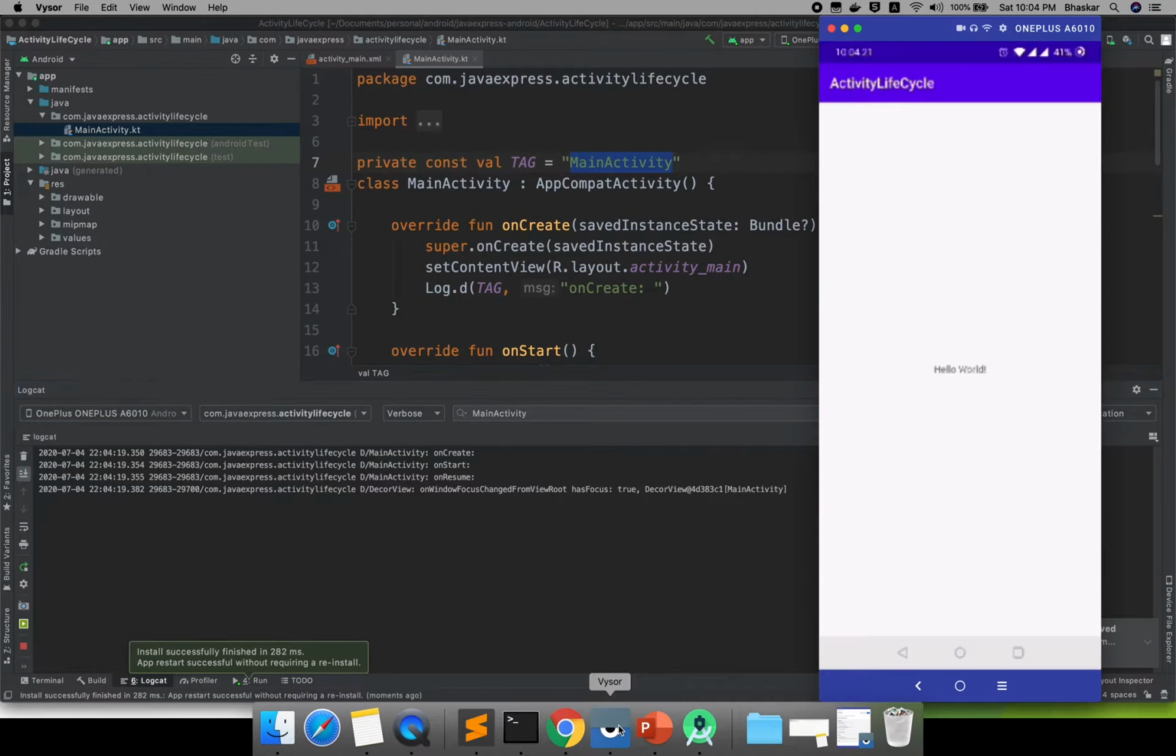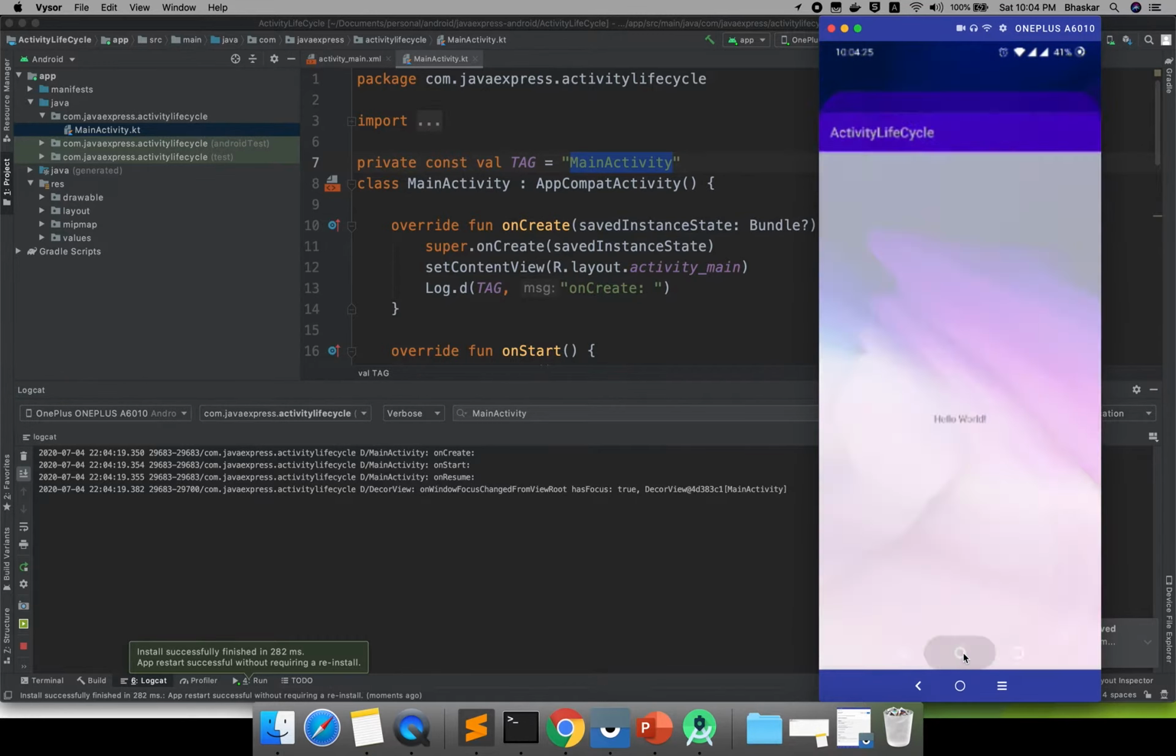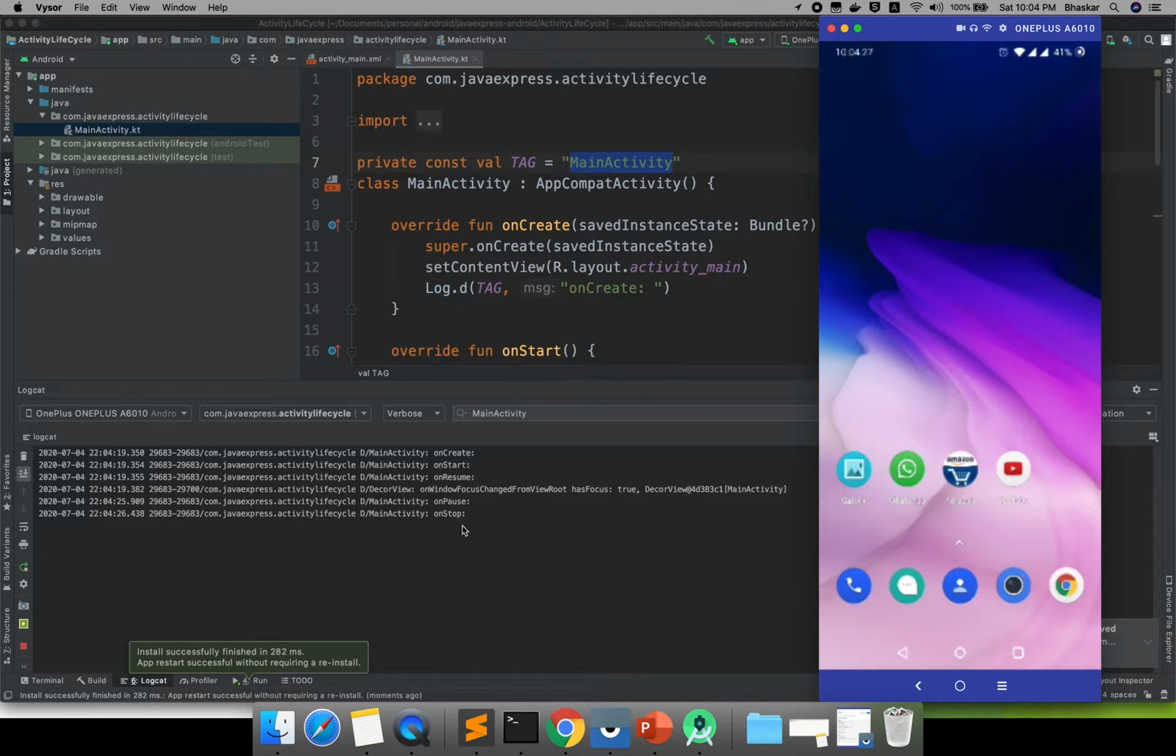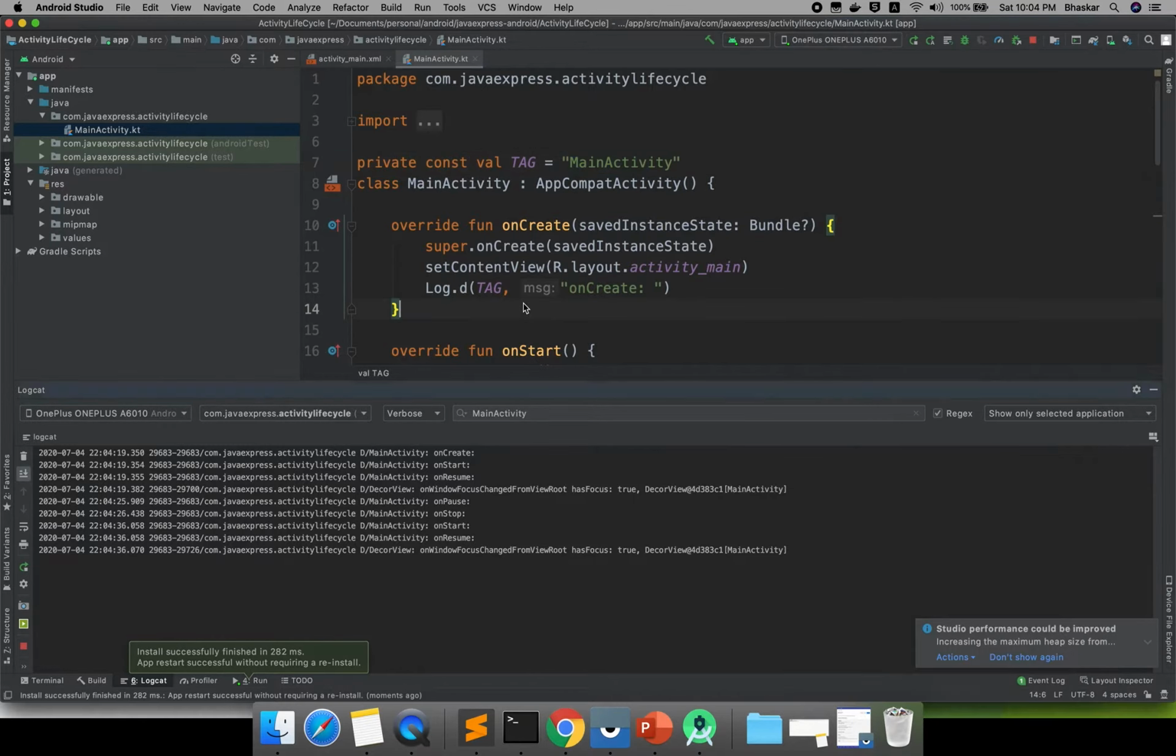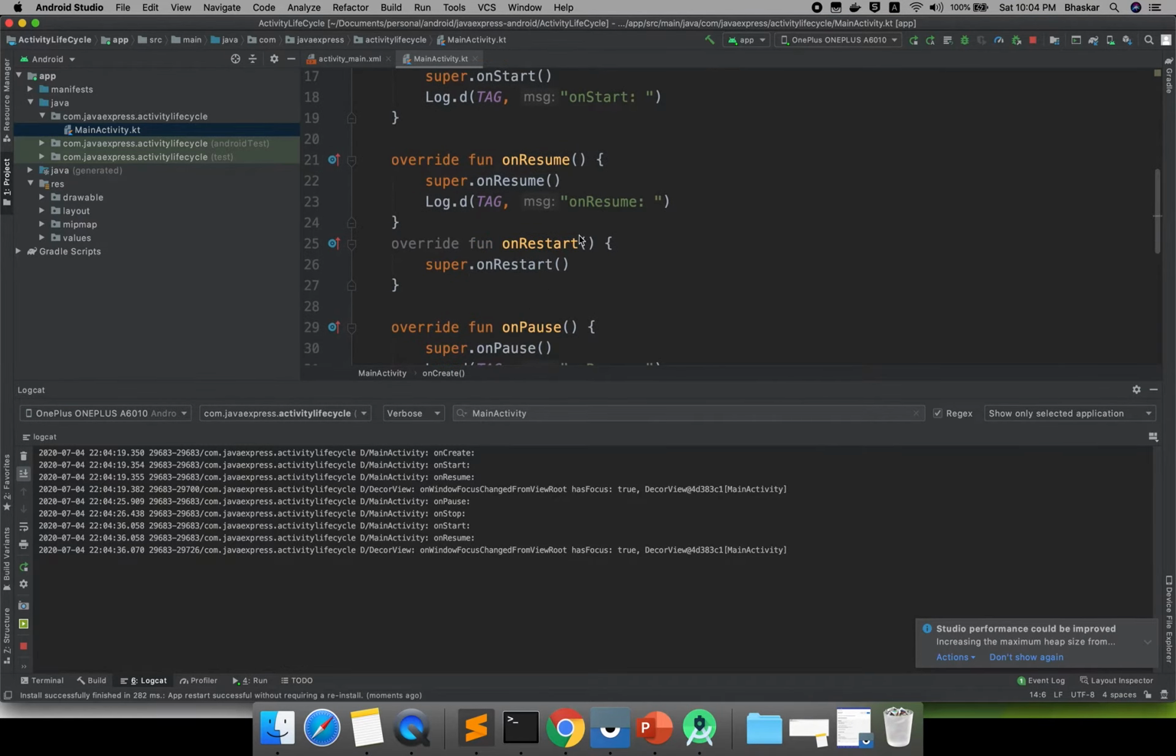So multiple scenarios I'm showing. Now if you click on the middle button, the home button, what's happening? The onDestroy method is not called this time, only onPause and onStop. What I will do is click here and open here. See, onStart and onResume, these two methods are called. I hope you guys are clear, and I will enable onRestart also now. Okay, Log.d, onRestart method.